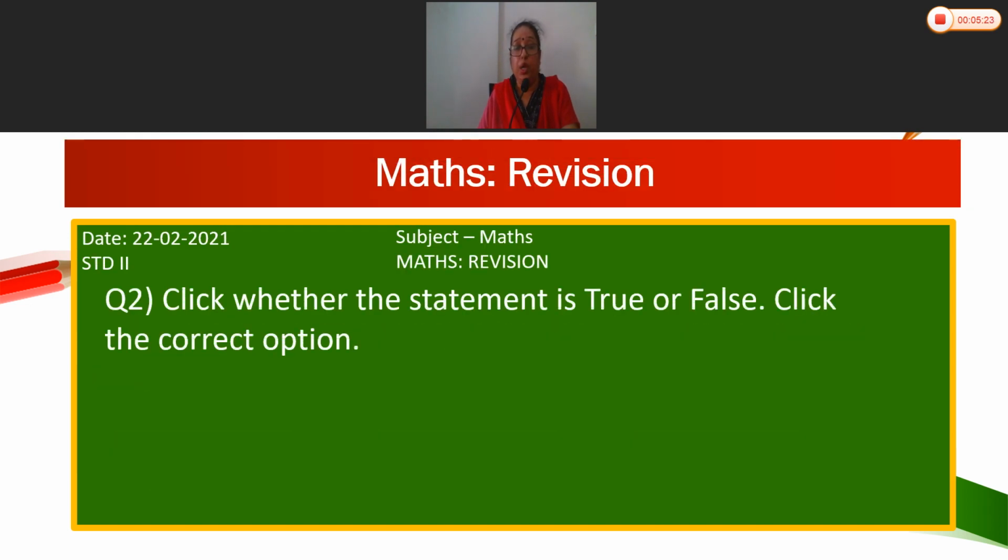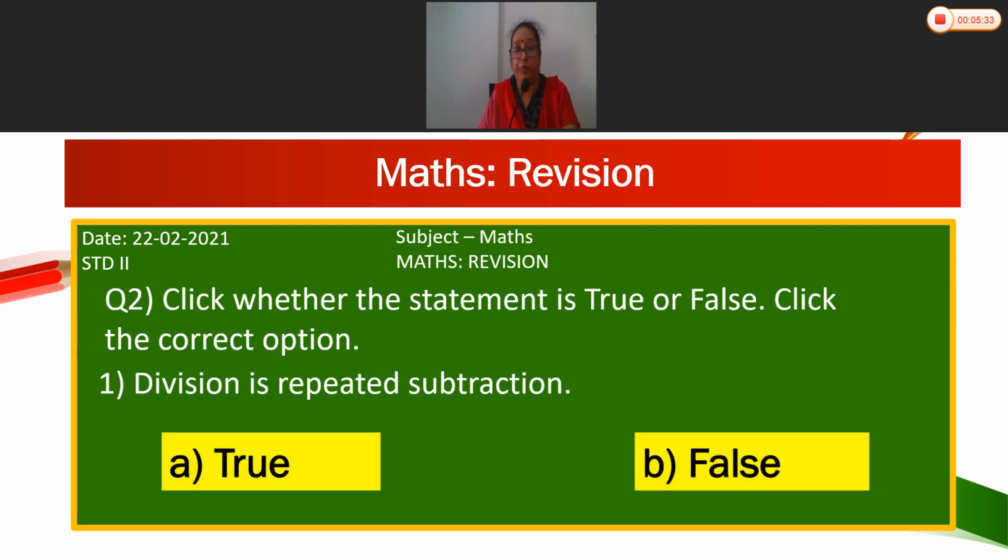Question number 2. Click whether the statement is true or false. Click the correct option. First, division is repeated subtraction. Options are A, true, B, false. Which is the right option, children here? True. A. Division is repeated subtraction. True.